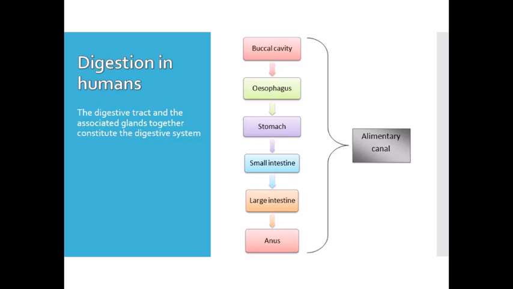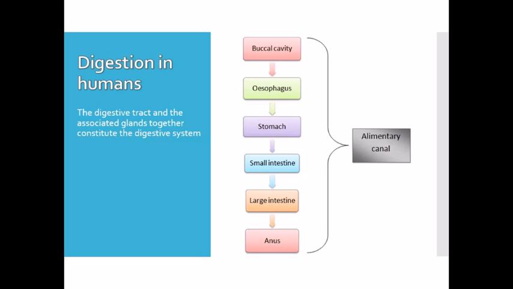Now here we will discuss digestion in humans. We know that we take in food through the mouth, digest it and utilize it, and the undigested parts of the food are expelled from the body. The food passes through a long muscular canal called the alimentary canal, also called the digestive tract.